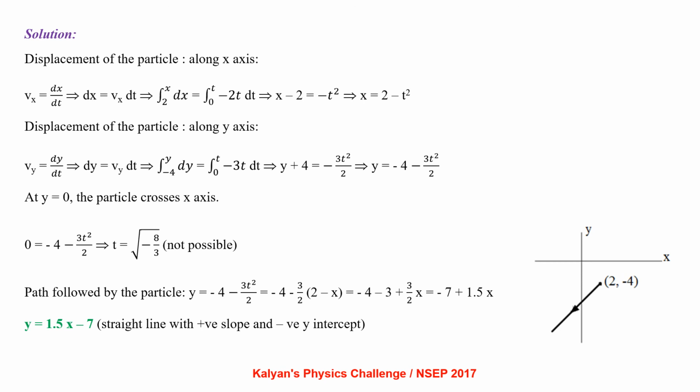At y equal to 0, the particle crosses the x-axis. So 0 equal to minus 4 minus 3t square by 2, which gives t equal to root of minus 8 by 3, which is an impossibility. Path followed by the particle: y equal to minus 4 minus 3t square by 2, eliminating time from this expression, minus 4 minus 3 by 2 times (2 minus x), which gives the equation as y equal to 1.5x minus 7, which is a straight line with a positive slope and negative y-intercept.